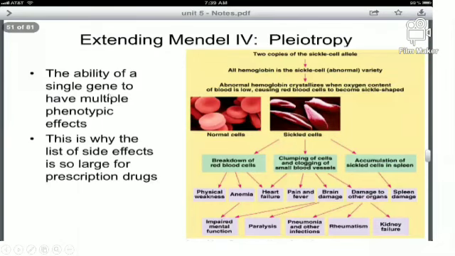And here is the ability of a single gene to have multiple phenotypic effects. The single gene is present in the RBC, but has multiple phenotypic effects: anemia, heart failure, brain damage, spleen damage, kidney failure. Multiple effects will be shown. In this way, the list of side effects shows a large number of prescribed drugs. Whenever doctors give the patient multiple types of drugs, it is so that they do not have such effects.